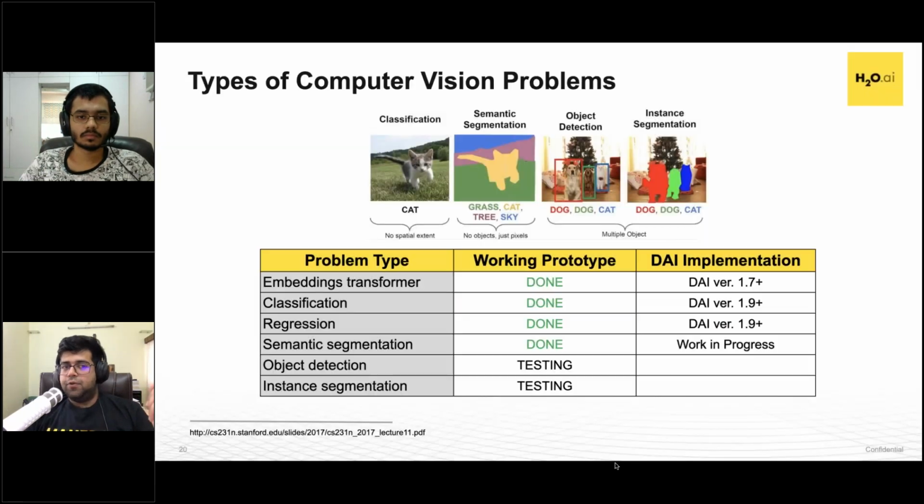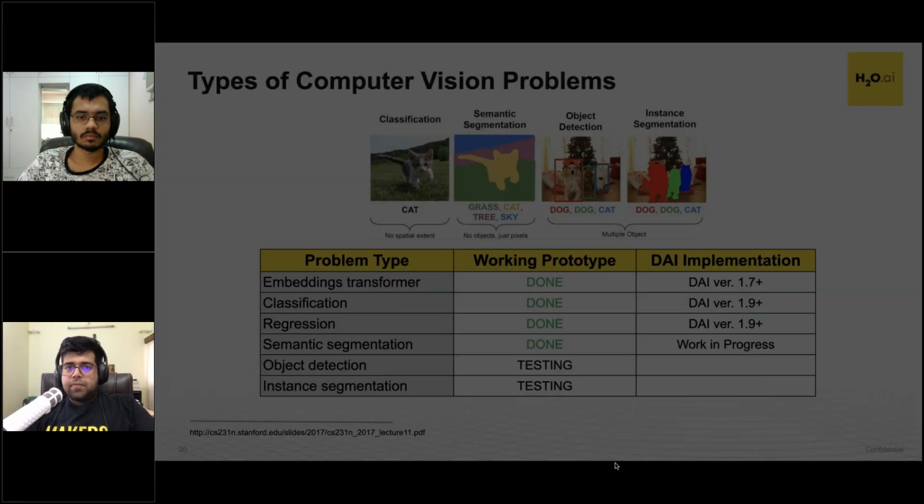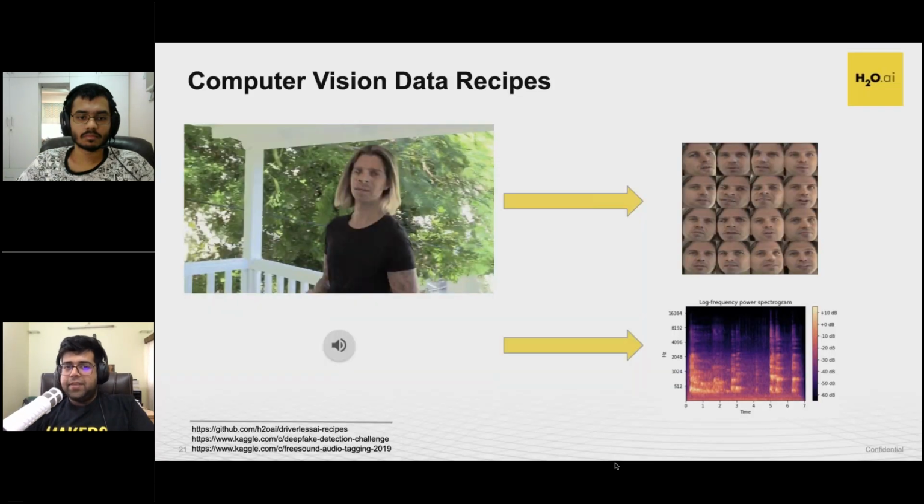Currently, we support classification and embedding transformers and regression. Semantic segmentation, the prototype is ready and will be rolled out very soon. And we have object detection and instance segmentation support being developed currently. We have quite a few recipes. So we can use recipes to deal with deep fakes, to deal with audio data converted into spectrogram, and essentially apply automated machine learning on it.